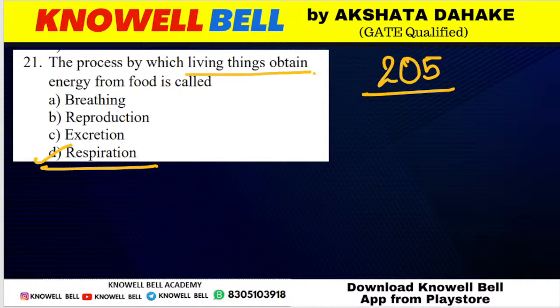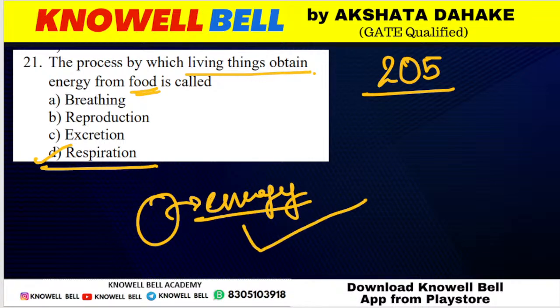Living things obtain energy from food. When we draw energy from food, what is the process involved here? The process involved in this is respiration. Which process is involved? The process involved is respiration. So the right answer is option D.